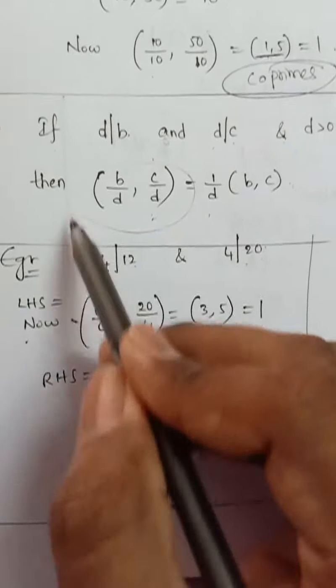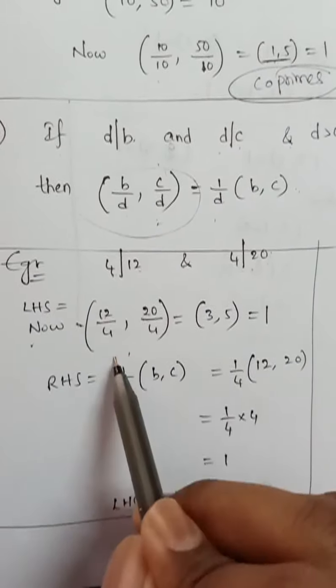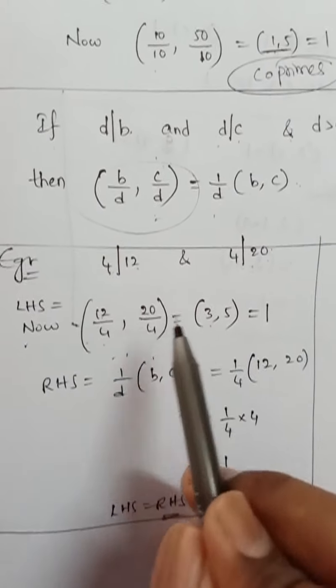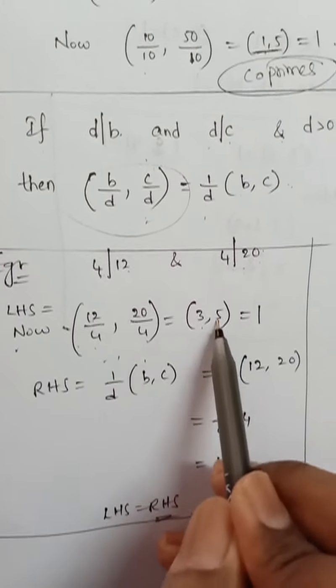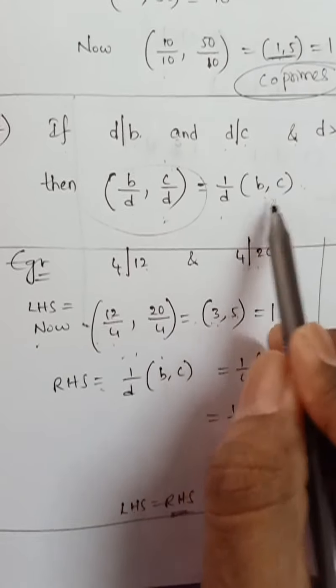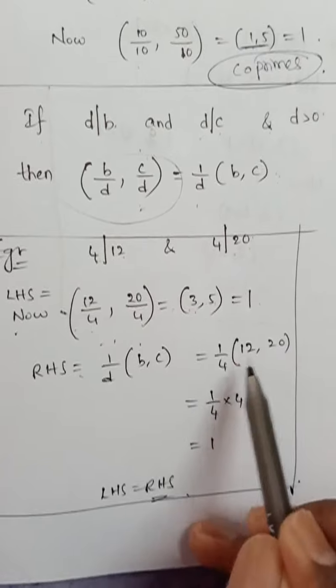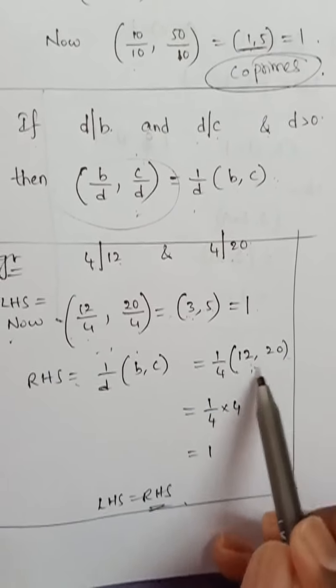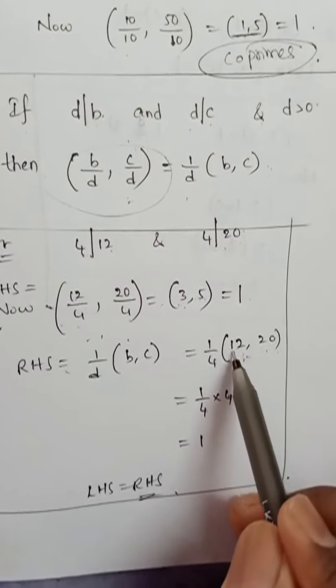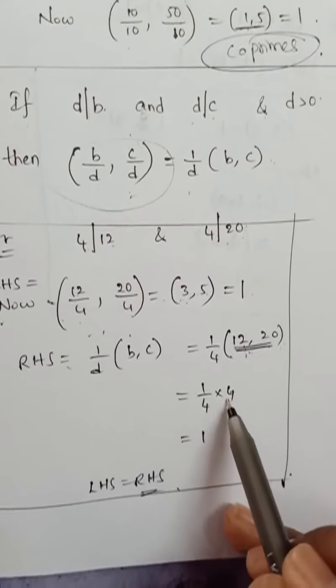LHS is equal to GCD of 12 by 4 and 20 by 4. 12 by 4 is 3, and 20 by 4 is 5. GCD of 3 comma 5 is 1. Now what is RHS? 1 by d of GCD of b comma c, that is 1 by 4 of GCD of 12 comma 20. The GCD of 12 comma 20 is 4, the highest common factor.